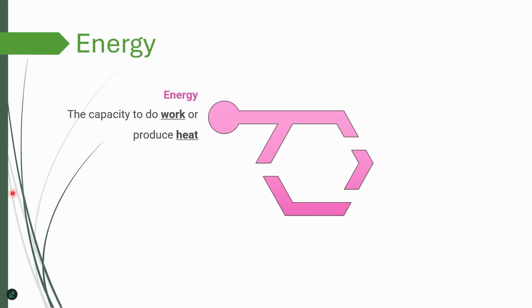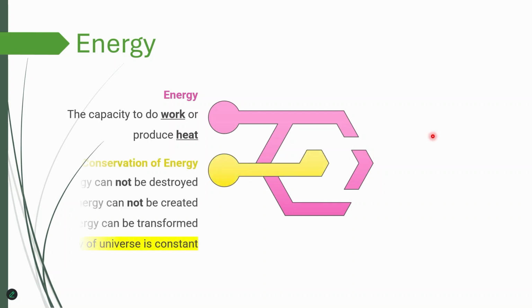So basically the definition of energy is a system's capacity to do work or produce heat. Specifically, when we talk about thermodynamics or thermochemistry, we'll focus on heat transfer that accompanies chemical processes, but at the same time we will talk about work. There's a very important law about energy and how basically energy dynamics works, and that's called conservation of energy. And that basically says that energy cannot be lost for a reason that we cannot account for. That's the definition of law of conservation of energy.